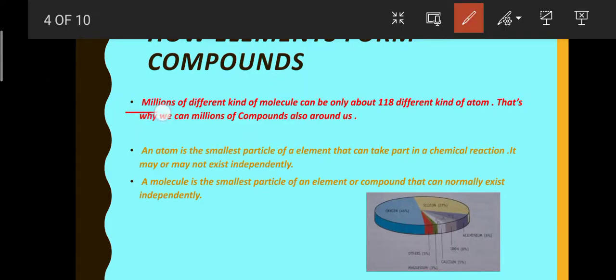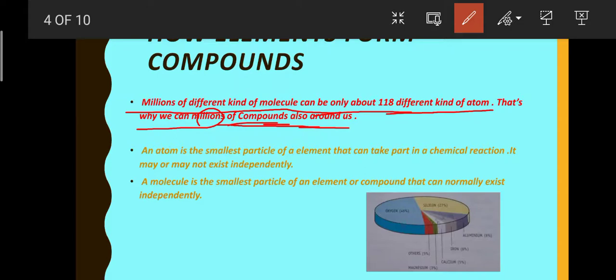Millions of different kinds of molecules can be made by only 118 kinds of atoms. That is why we can form millions of compounds and can see millions of compounds around us.